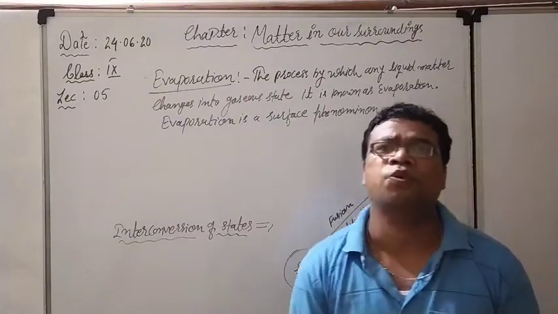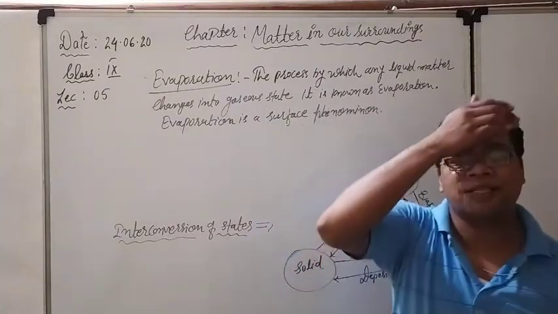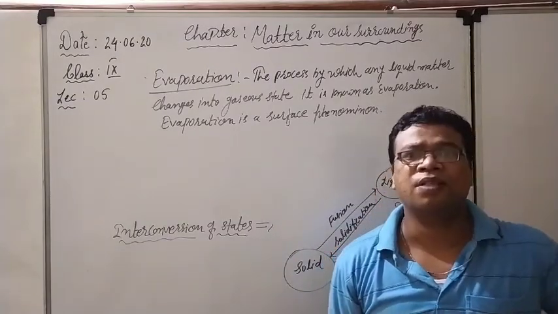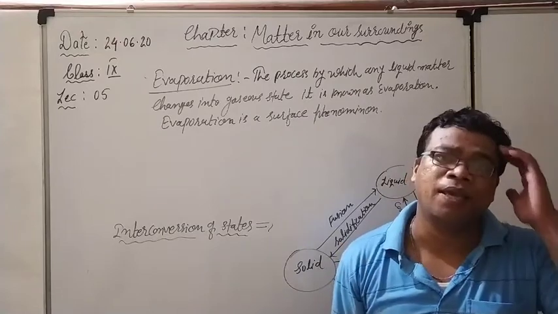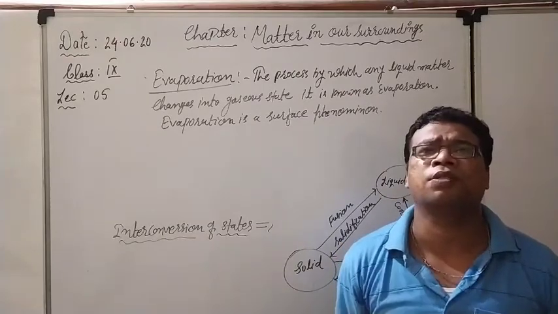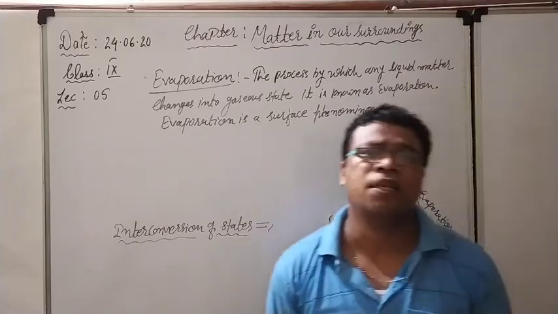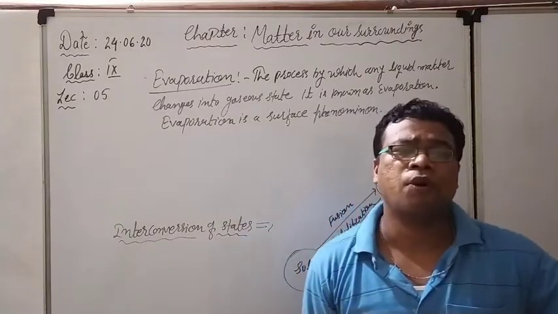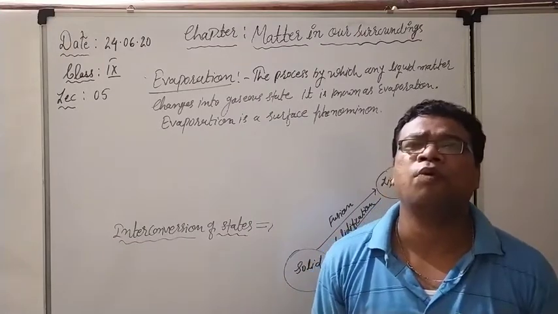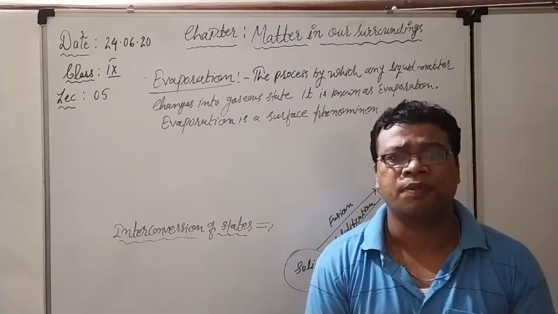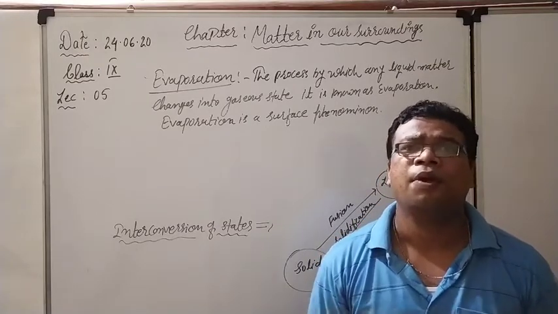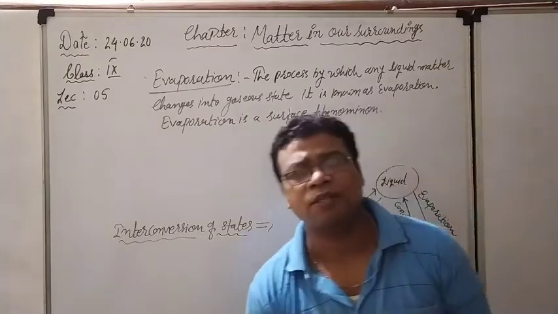Evaporation is a continuous process, and that is why when we spread our clothes outside, after some time they dry up. Why? Because the outside temperature is there, and evaporation is a continuous process. For example, you pour some amount of water on the surface, and after some time it dries up quickly. Why? Because evaporation is a continuous process.